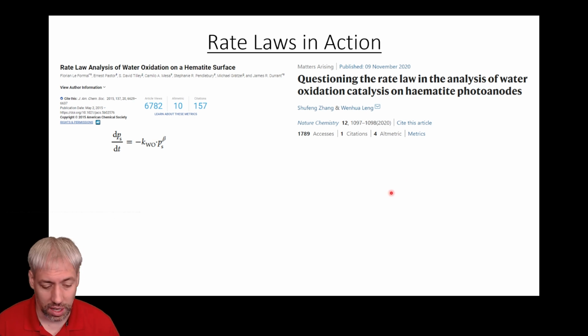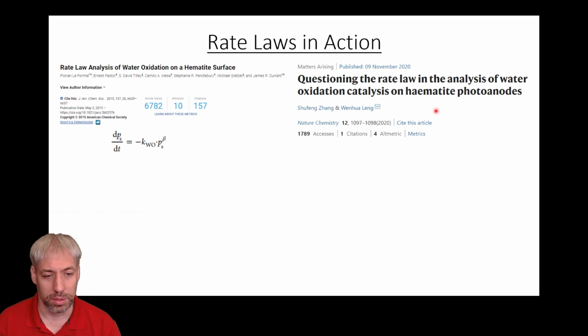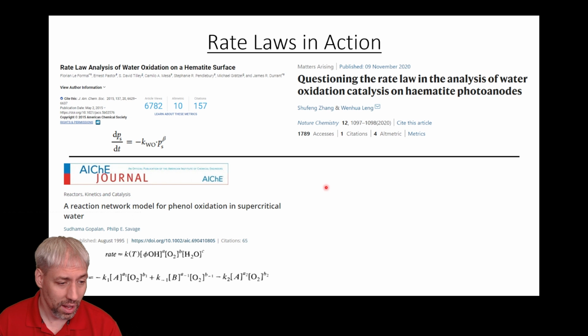What's fun is that when people try to determine these rate laws, it's contentious. Here's another paper that came out 5 years later, questioning the rate laws in the analysis of water oxidation catalysis on hematite photoanodes, basically arguing maybe what they proposed wasn't right, maybe it's something else. And we have other things like phenol oxidation in supercritical water. You can see these rate laws get a little bit complex. So here rate is equal to rate constant times concentration times concentration times concentration. There are the exponents. In this case, they use A, B, and C. We used X, Y, but the same idea applies.